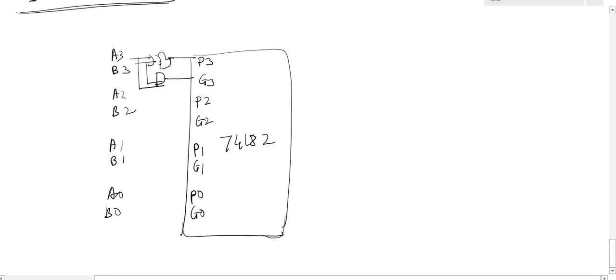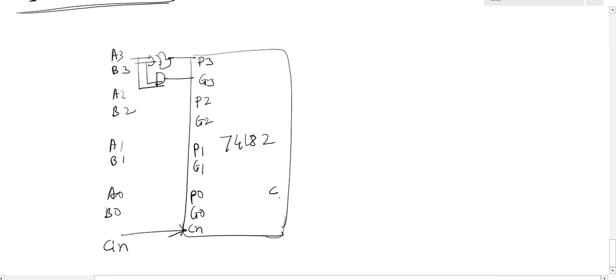It is accepting the inputs, carry generation, carry propagation and the carry input. This is the carry in. This carry in is the input to the carry look ahead generator, that is 74182, and it is generating the output in the form of a carry. So this is the carry Cn plus 1, Cn plus 2, Cn plus 3 and so on.